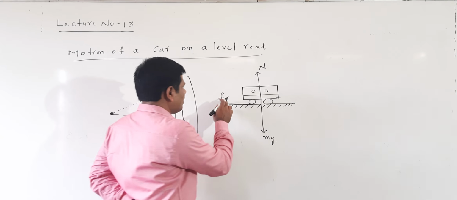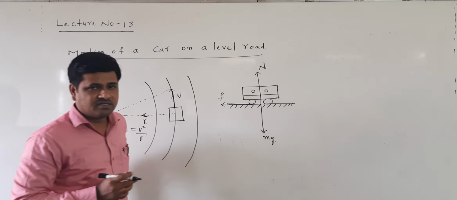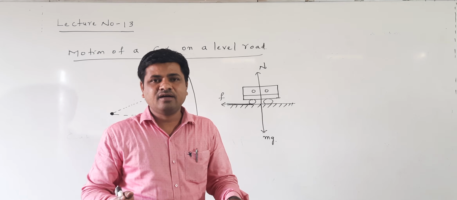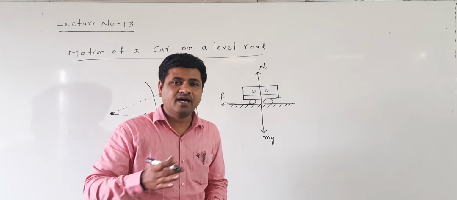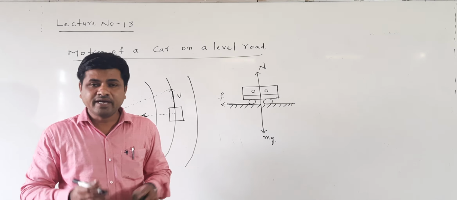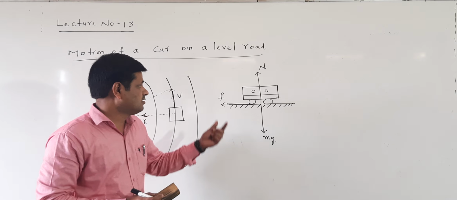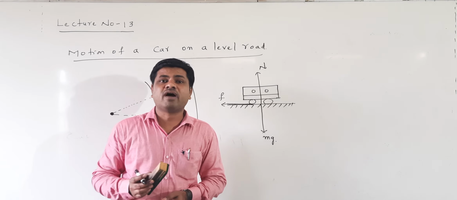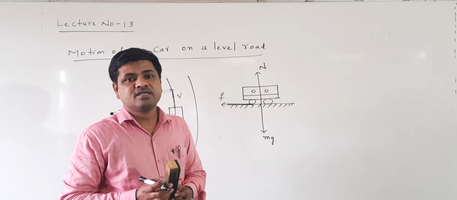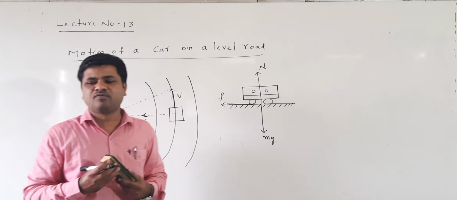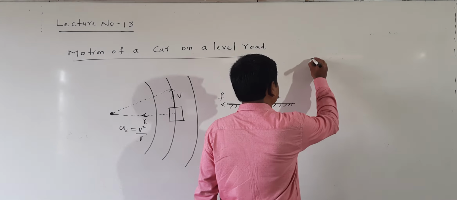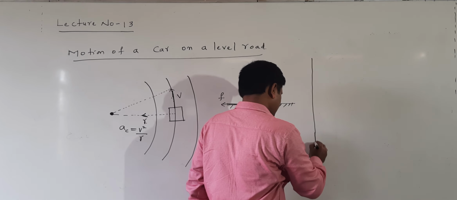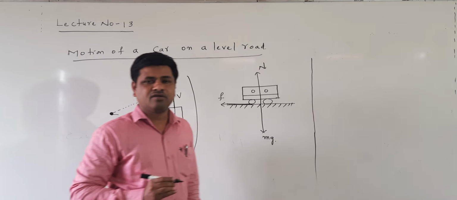Now suppose the car is moving on the circular level road. It cannot fall down. Why it cannot fall down: this frictional force provides the centripetal force. What is the necessary condition for the car to move on the circular road?